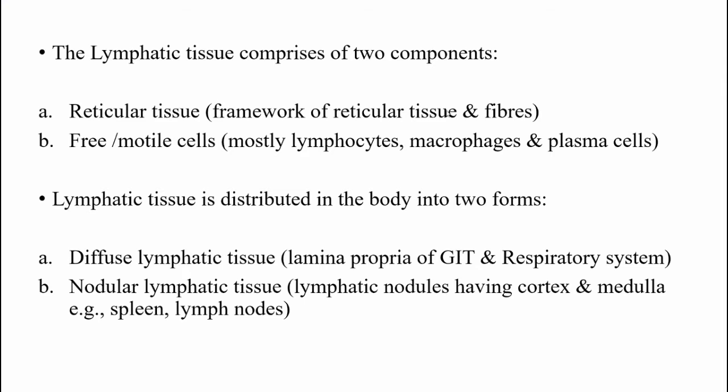Clear with this diffuse and nodular lymphatic system. Examples of nodular system include white pulp of spleen and lymph nodes, while in the lamina propria, which is the second layer of the mucosa of a GIT, you will find diffuse lymphatic tissue. Clear with this?